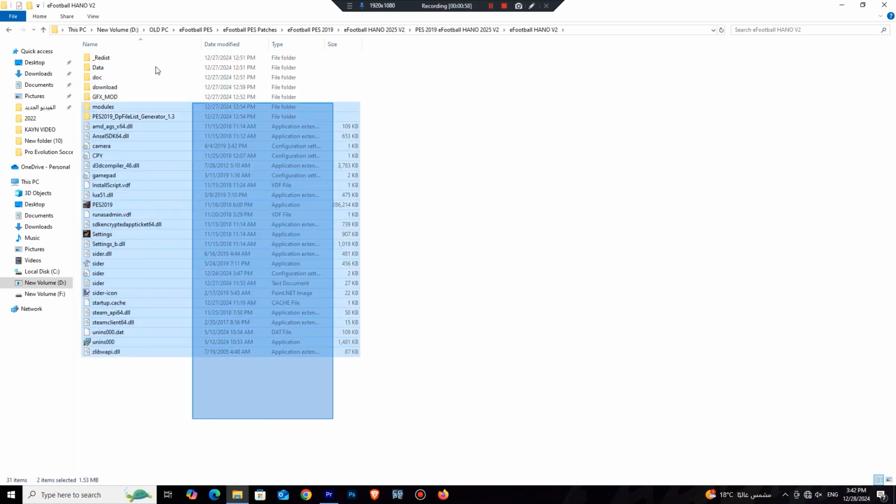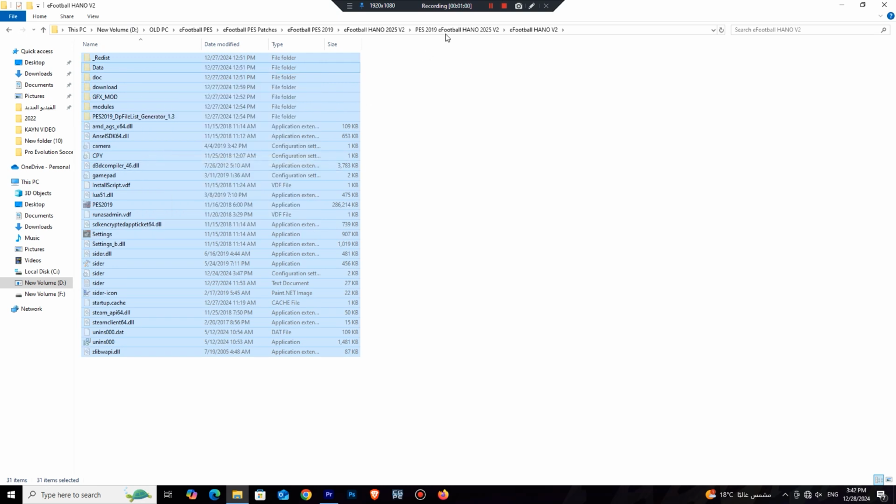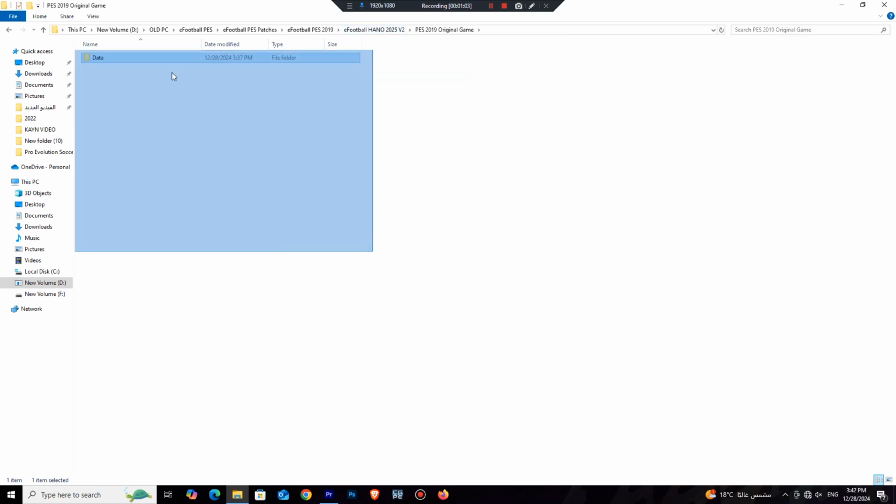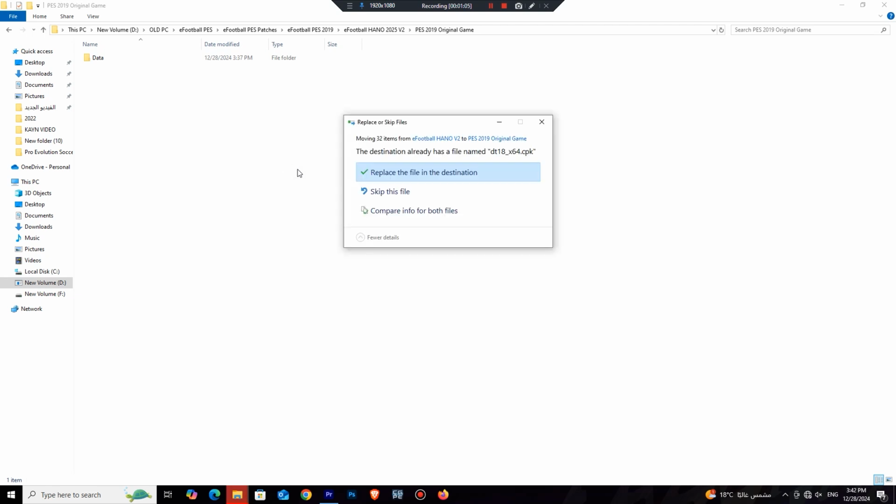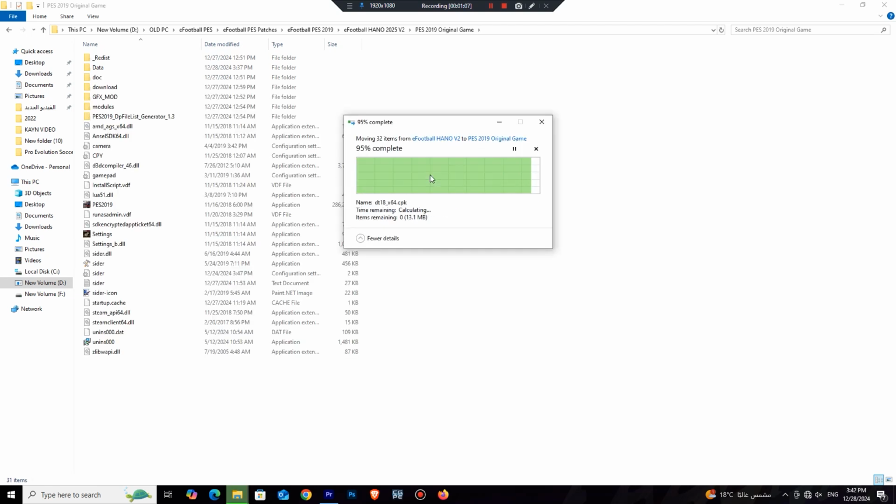Now go back to the patch and select all files, copy or cut. Go to Game Location and paste it here. Click Replace and continue.